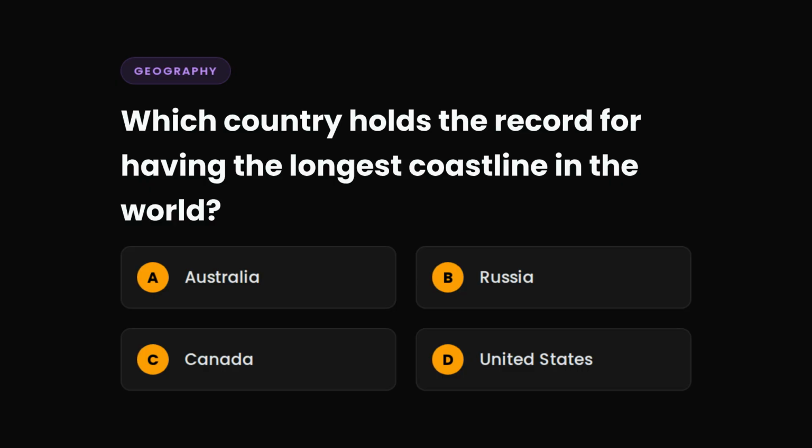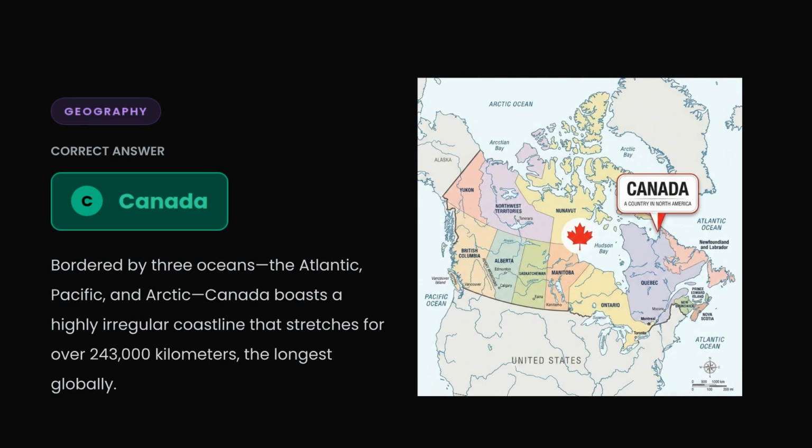Question 8. Which country holds the record for having the longest coastline in the world? A. Australia, B. Russia, C. Canada, or D. United States? The correct answer is C. Canada. Bordered by three oceans, the Atlantic, Pacific, and Arctic, Canada boasts a highly irregular coastline that stretches for over 243,000 kilometers, the longest globally.